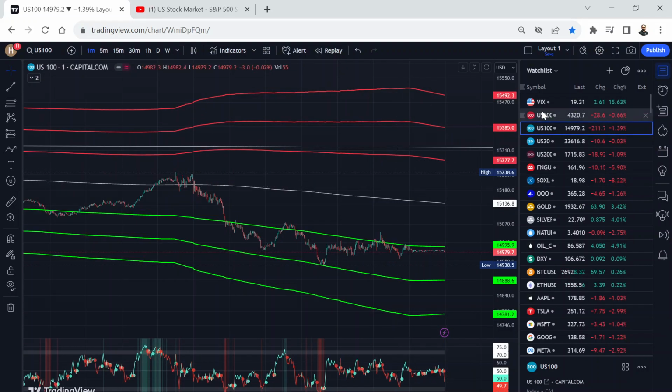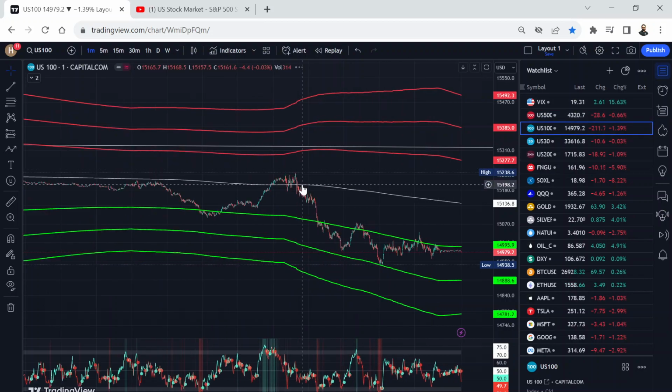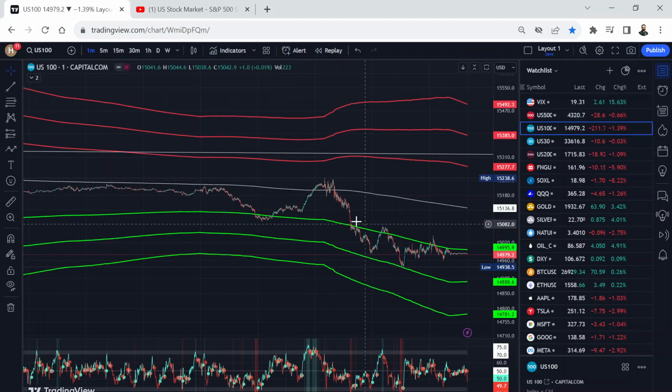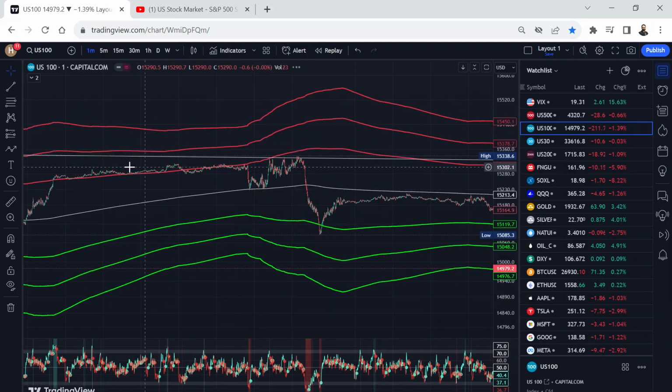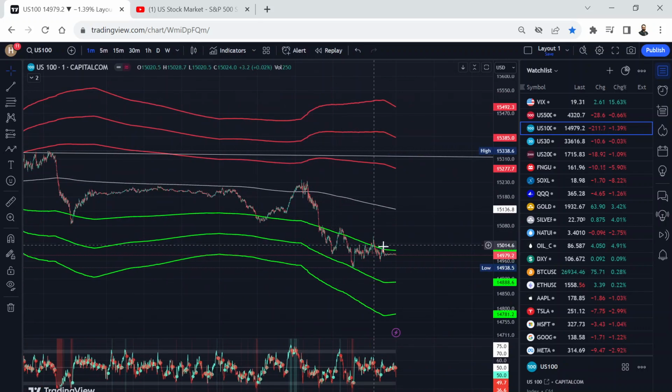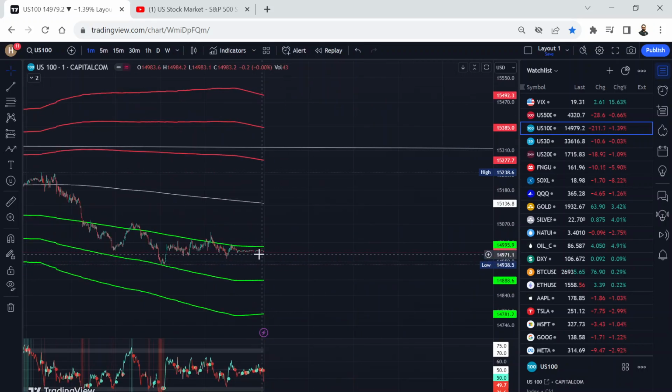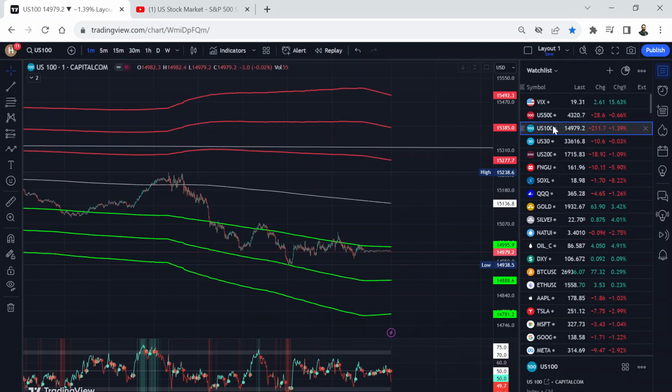I'll show you an example of what happened on the Nasdaq 100 on Friday. You can see we came to a buy zone around 1:40 p.m. and we ended up in a buy zone. So you want to buy in a buy zone, you want to sell in a sell zone. You can see we were in a sell zone for a while. I told everybody to sell here. Now we're in a buy zone and we buy in a buy zone. End of day Friday was a perfect time to buy. We are still in a buy zone.